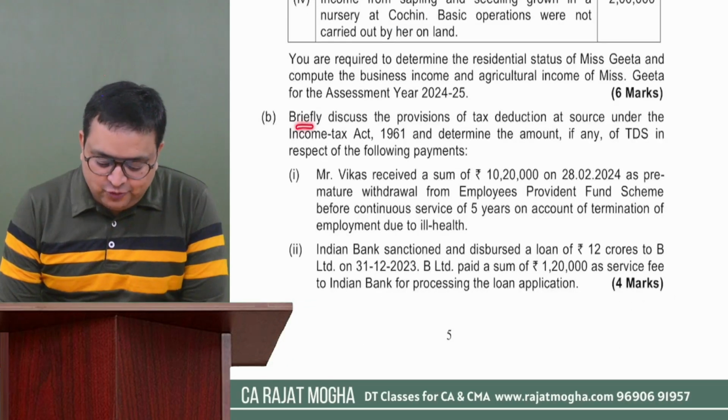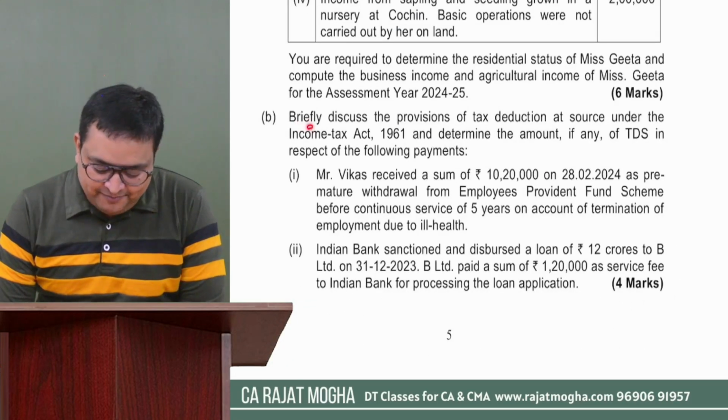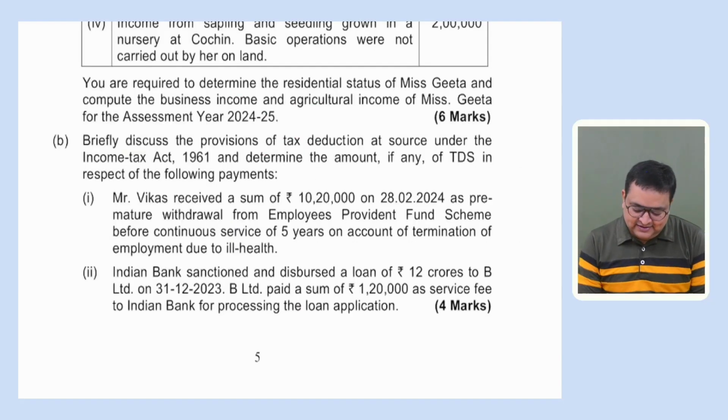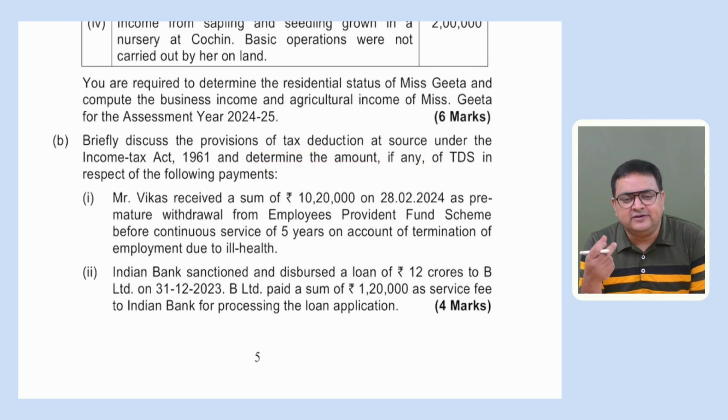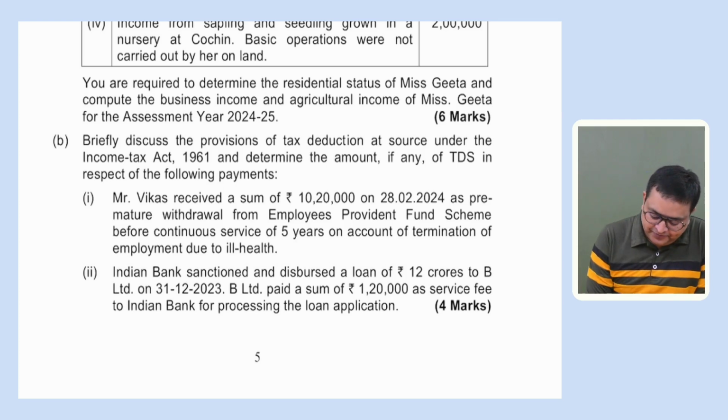This is question number 2B. It says, briefly discuss the provisions of TDS. Okay, it's a TDS question: tax deduction at source under the Income Tax Act 1961. So we have to discuss the TDS provisions and determine the amount, if any, of TDS. If TDS is applicable and should be deducted, what should be the amount of TDS? We have to tell with respect to the following payments.